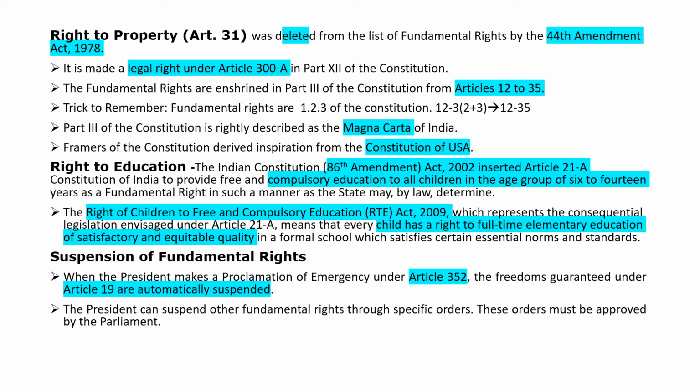Right to education. The Indian Constitution, 86th Amendment Act 2002 inserted Article 21A to provide free and compulsory education to all children in the age group of 6 to 14 years as a fundamental right in such a manner as the state may by law determine. The Right of Children to Free and Compulsory Education Act 2009, which represents the consequential legislation envisaged under Article 21A, means that every child has a right to full-time elementary education of satisfactory and equitable quality in a formal school which satisfies certain essential norms and standards.